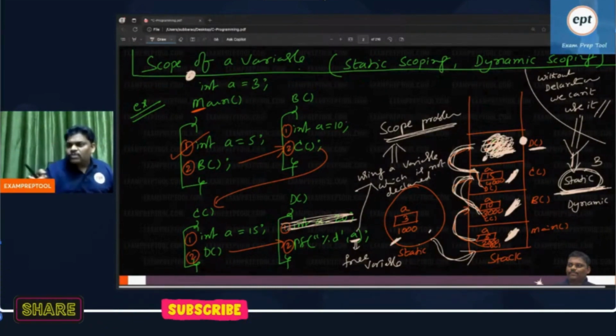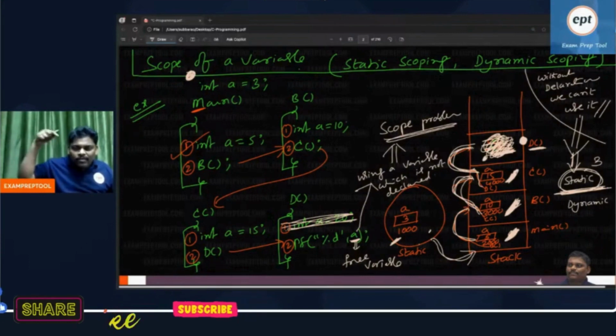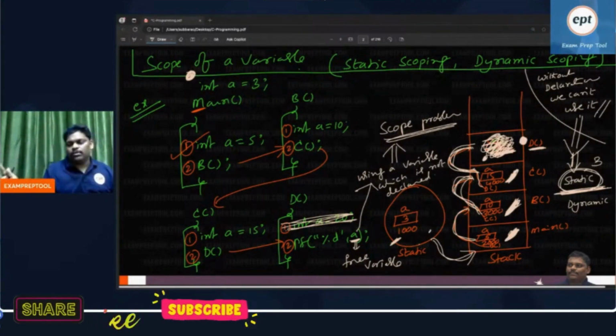One more, more difficult solution: the top of the stack is not there, so go to the previous. How to go to the previous? Pop the top of the stack and go to the previous. The previous is also not there, so once again pop and go to the previous. Sir, if I keep doing pop operations and push operations, it is a lot of headache. But that is one solution.